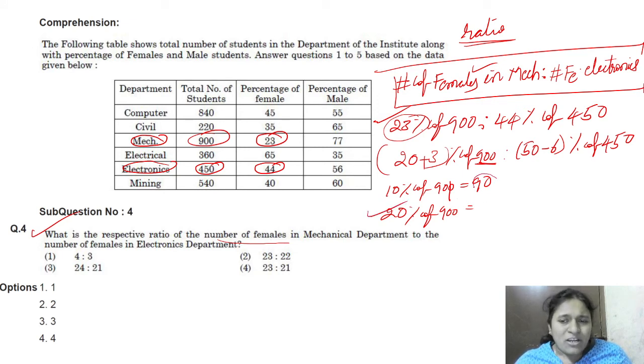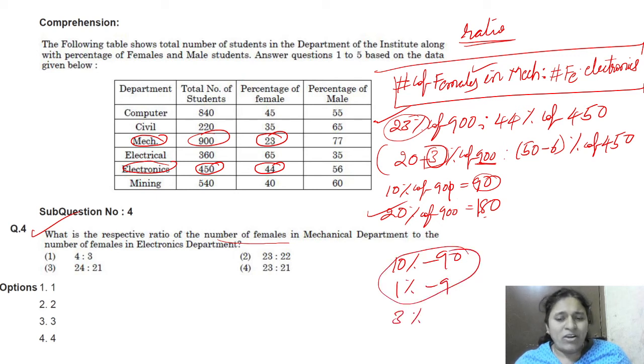That means 90 into 2, that is 180, plus what is the 3 percentage of 900? For finding the 3 percentage, you have to know the 1 percentage. We already found 10 percentage is 90, then 1 percentage is 9. If 1 percentage is 9, what is 3 percentage?